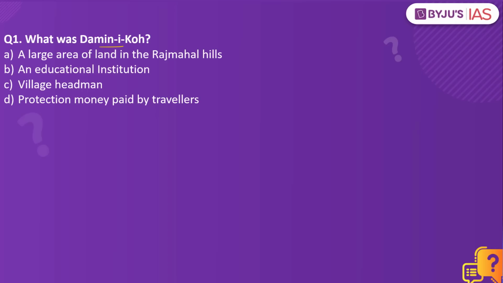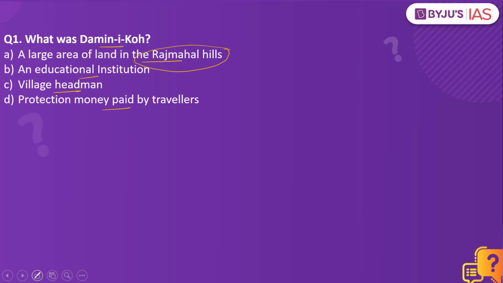Let's get started and look into the first question. What was Daman Aiko? A large area of land in the Rajmahal Hills, an educational institution, village headman, or protection money paid by the travelers? The answer to this is a large area of land in the Rajmahal Hills.